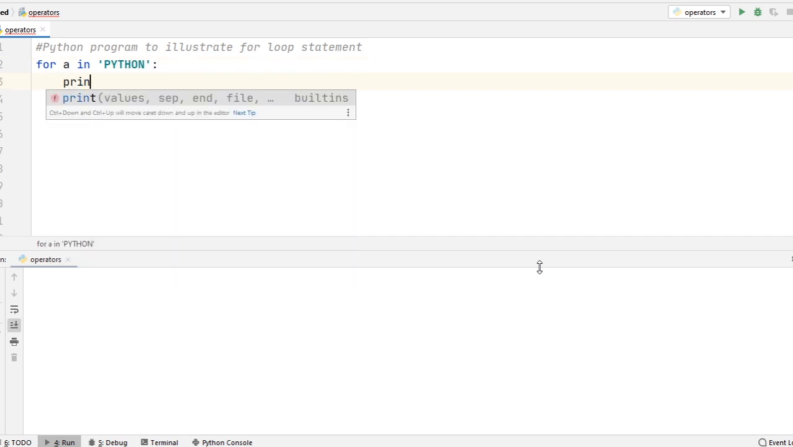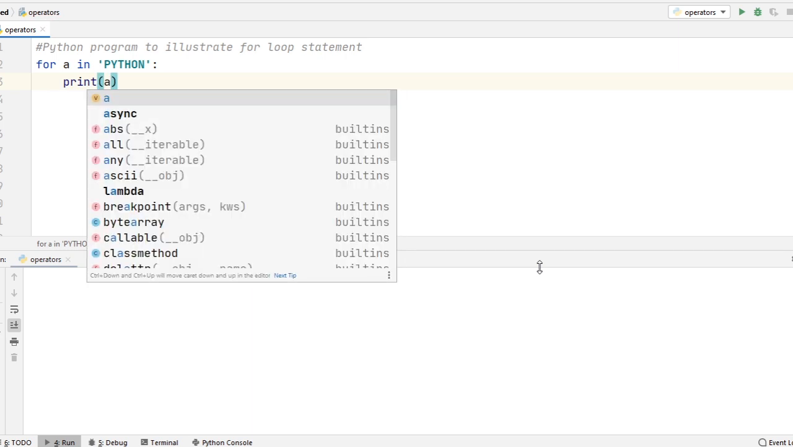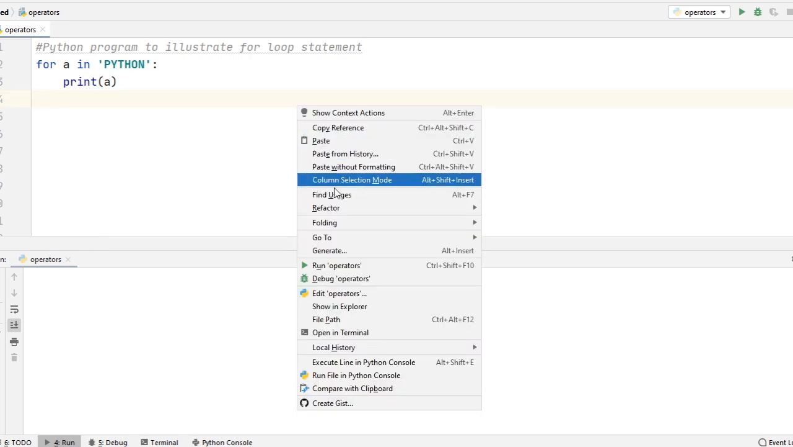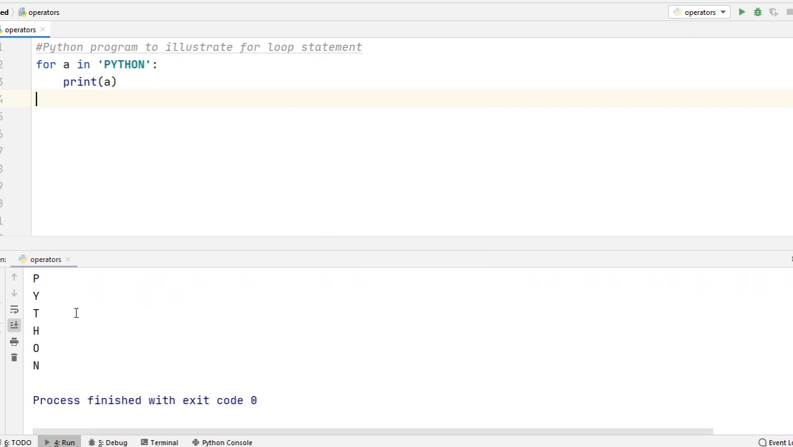And then in the body of the loop I write print A, that means the value of A. So here you can see first A will take value P from the Python string and it will print on screen, and again the next time the loop goes on, the value of A will be Y and so on. That means the output of this program is PYTHON but on separate lines. So when I run this code, you can see the output is PYTHON. I hope you understand. It's a simple example of a for loop.